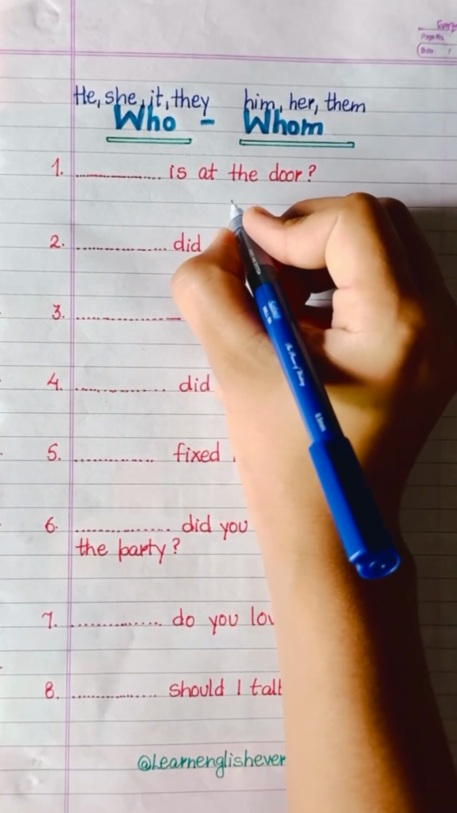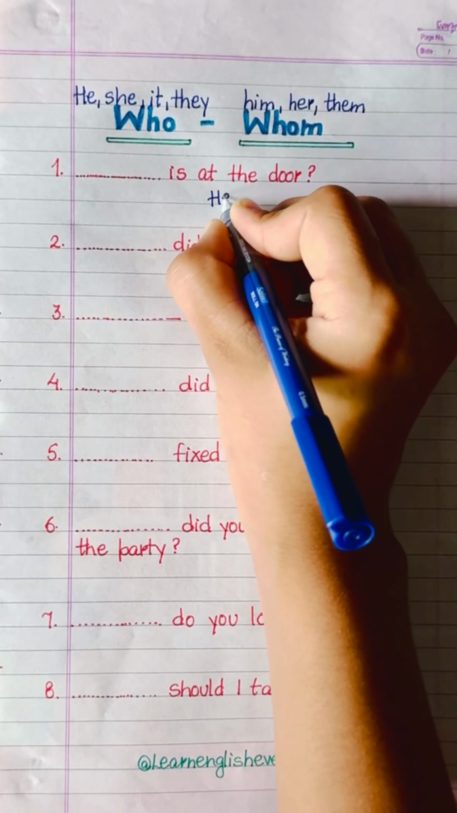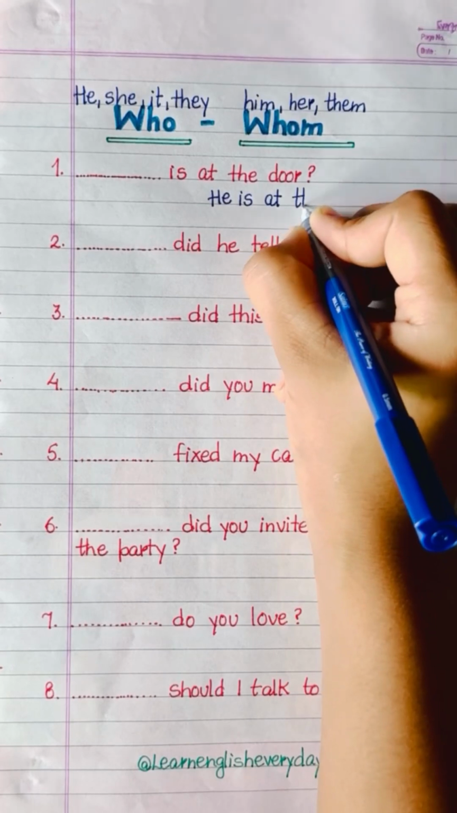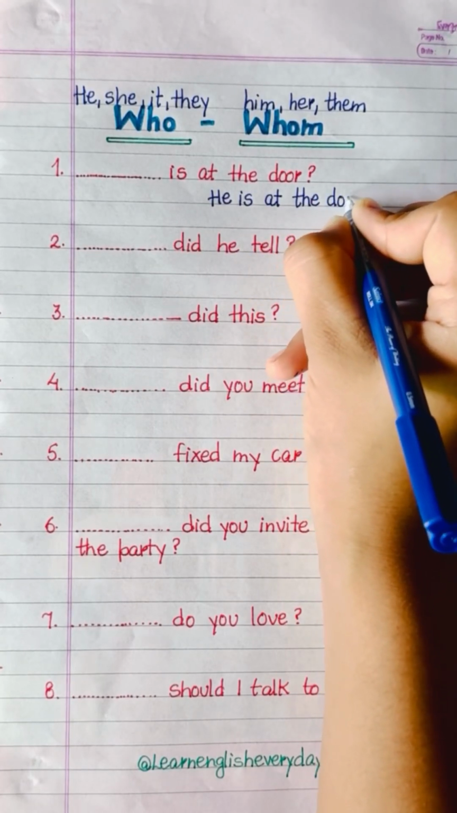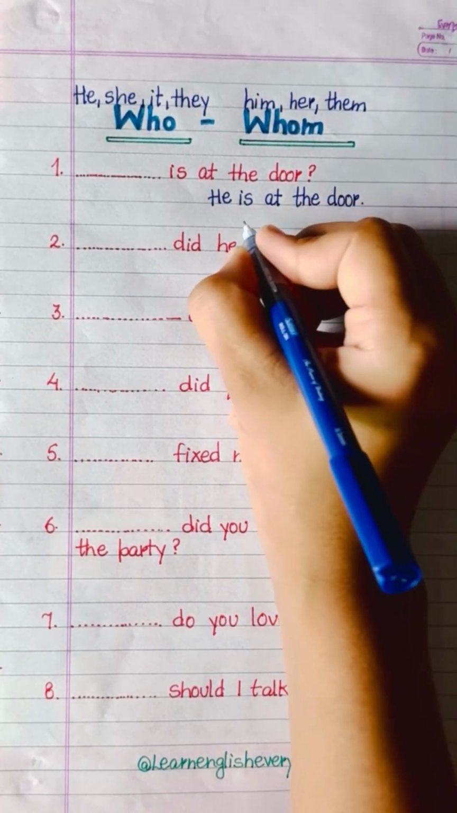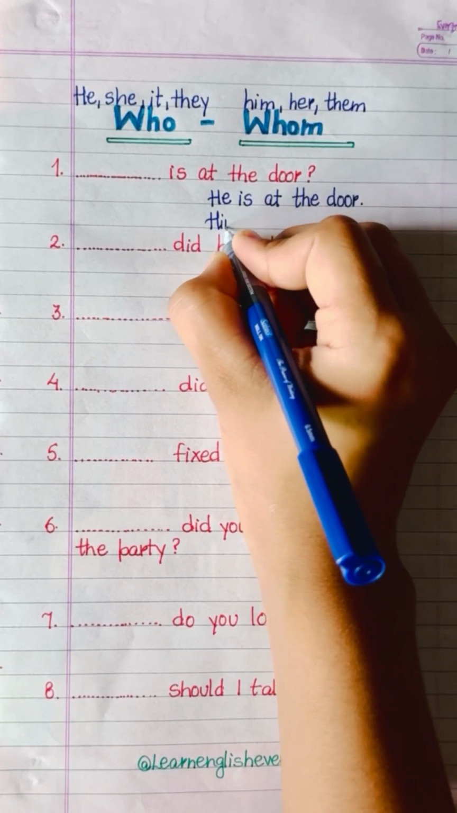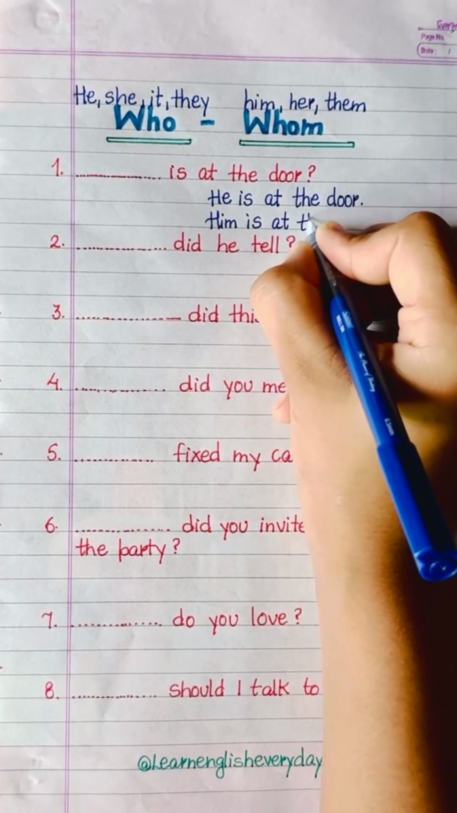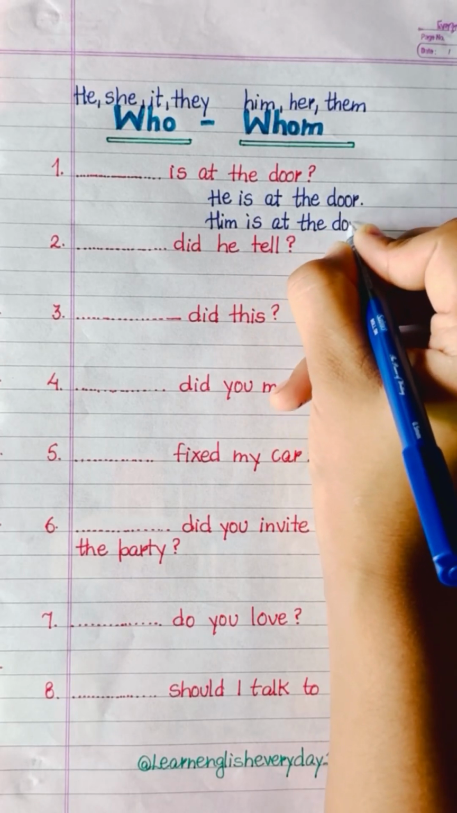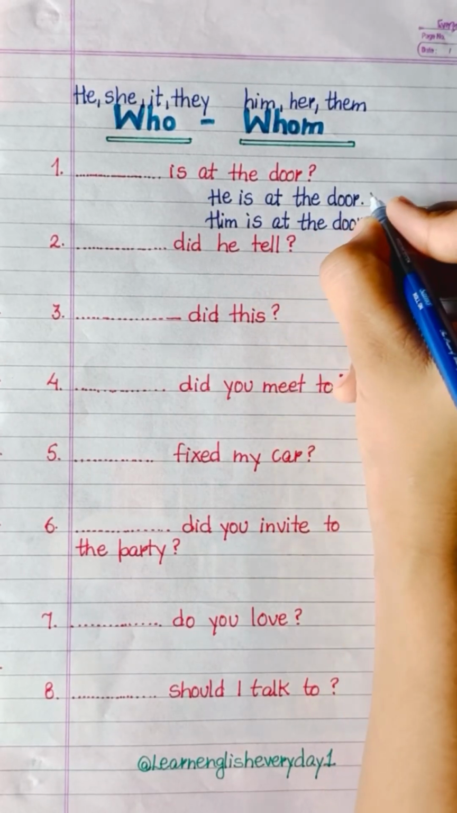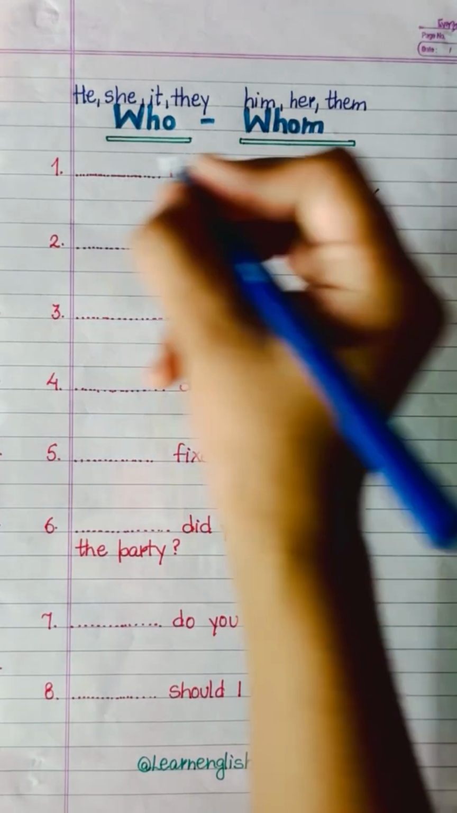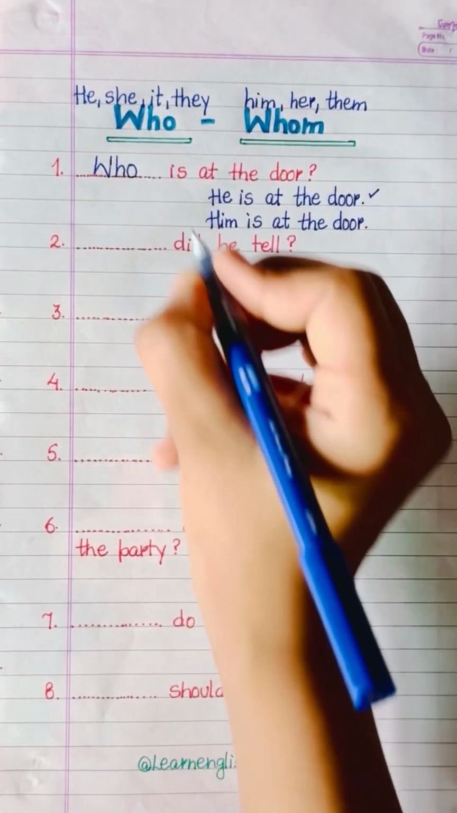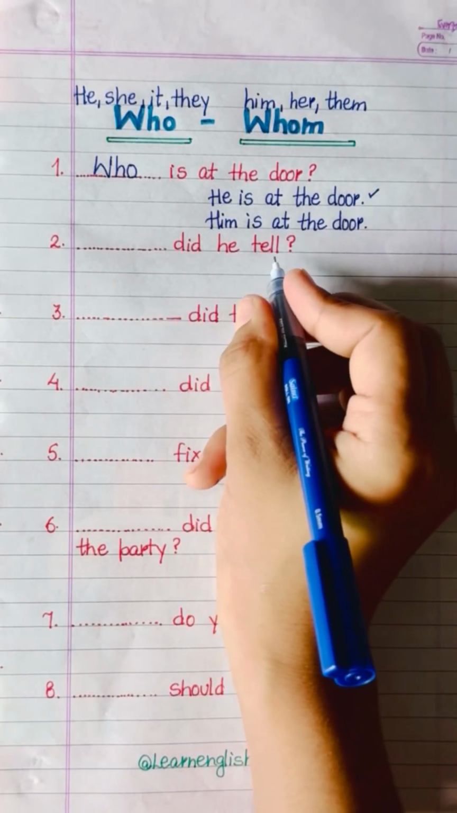Blank is at the door. It is a question, so we will write what will be the answer, and by the answer, we will write one sentence with who and one sentence with whom, and we will see whether a subject pronoun or an object pronoun comes here. He is at the door. Him is at the door. So here we have to use the subject pronoun, that is who. We are asking who is at the door.